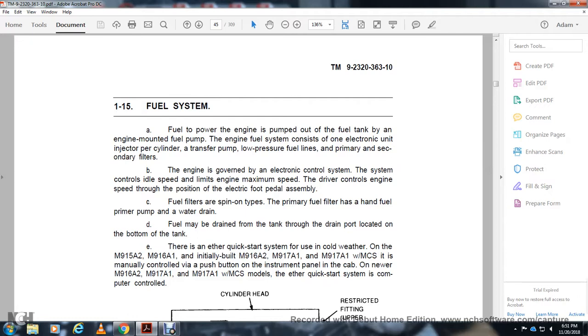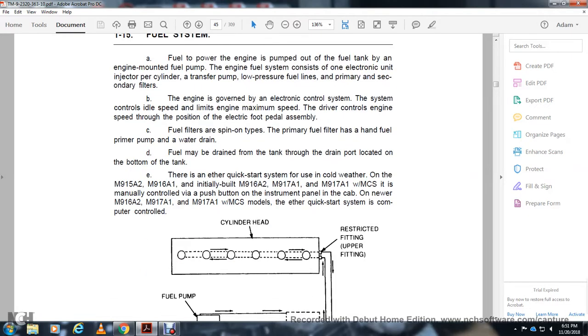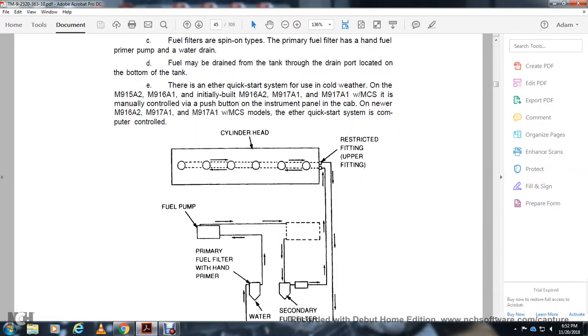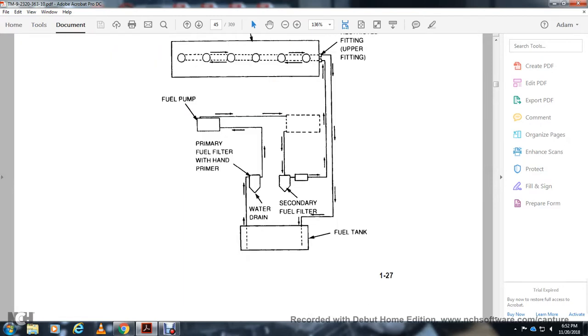There is an ether quick start system for cold weather on the M915A2, M915A1, M916, and M916A1, initially built with the M916A2 and M917A1, and the M917A1 with the material control system. It has manual control with a push button on the instrument panel in the cab. On newer M916A and M917A models, including the M917A with the material control system, the ether quick start system has computer control. The primary fuel filter with hand priming pump, water drain, secondary fuel filter, and fuel tank follow.